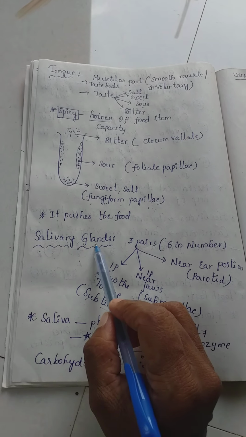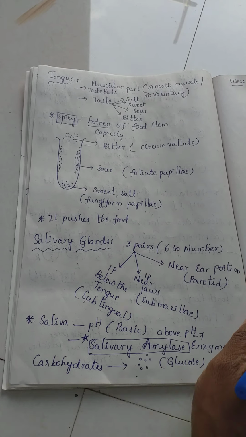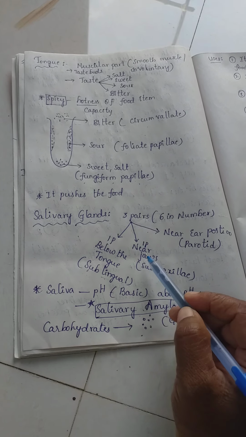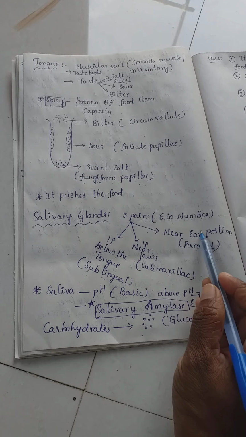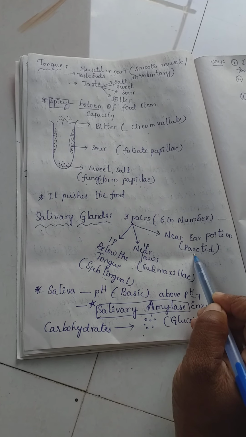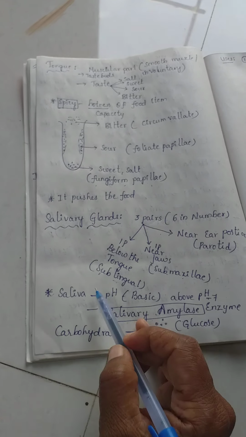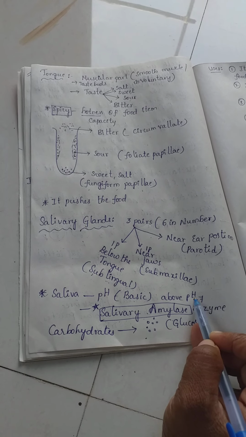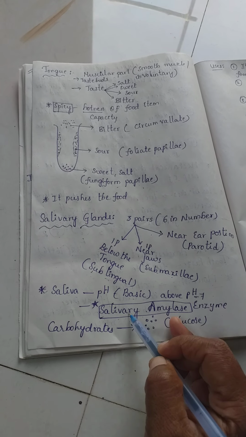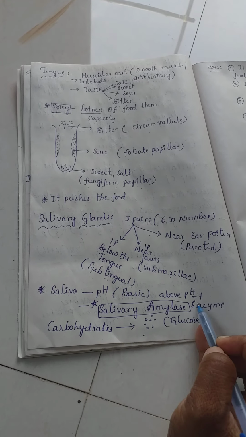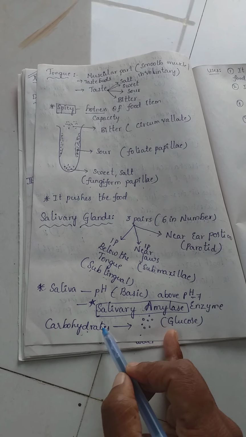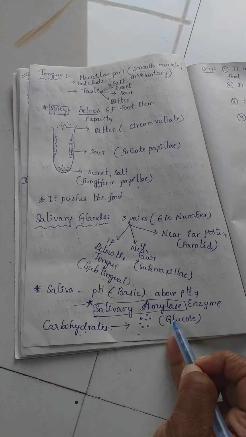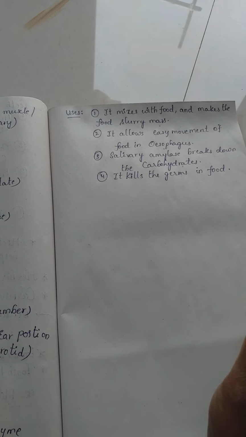Next one, salivary glands. They are 3 pairs in number. They are located under the tongue, called sublingual, near the jaws, submaxillary, and near the ear, parotid glands. The salivary glands secrete saliva. The pH of saliva is basic in nature, above 7, and it contains an enzyme called salivary amylase, which acts on the carbohydrates and makes dextrose sugars, and finally converts them into glucose, a simpler form of carbohydrate.